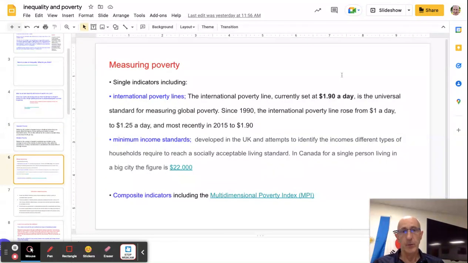In terms of other ways that we measure poverty, there's three that you need to be familiar with. One's the international poverty lines, which we've already mentioned, the $1.90 a day, for example. Another one is called the minimum income standards. And so this is a level of income that's required to reach the socially acceptable living standard in Canada for a single person in a big city. So it does depend upon where you live, in which country and which city you live in that country. But Canada's got a figure of $22,000, for example, for a single person living in a big city.